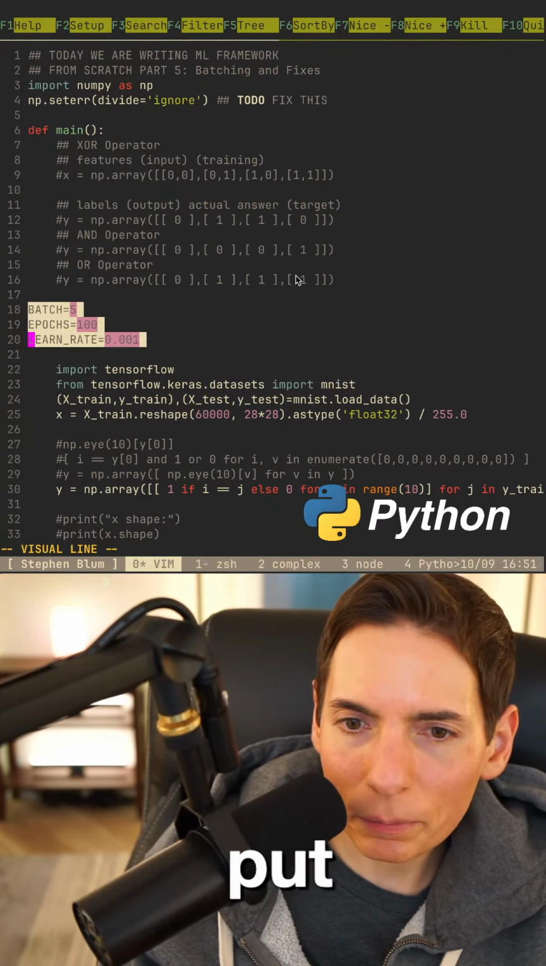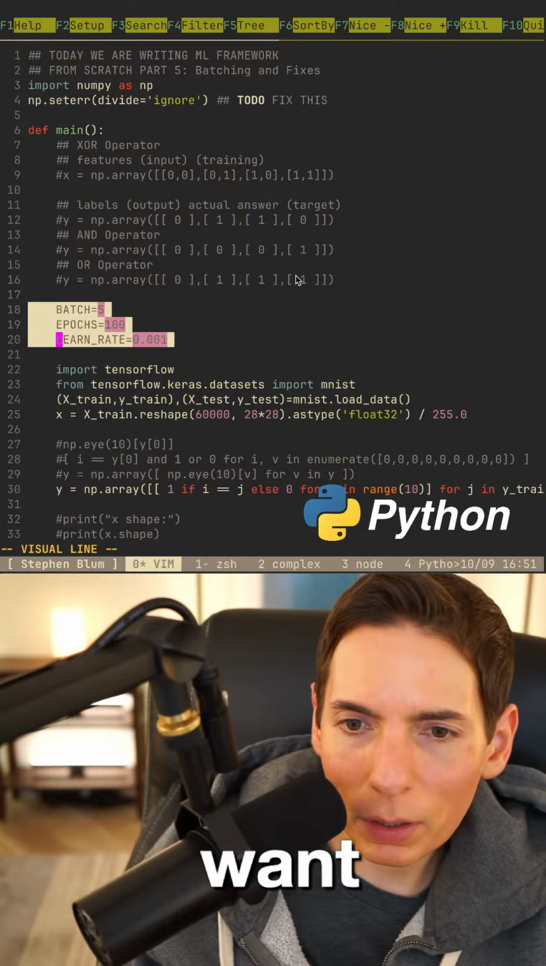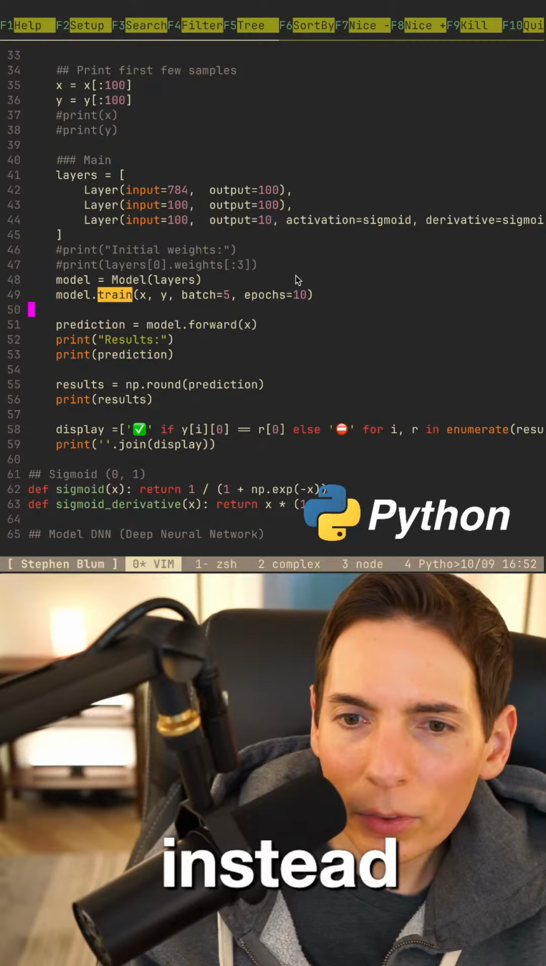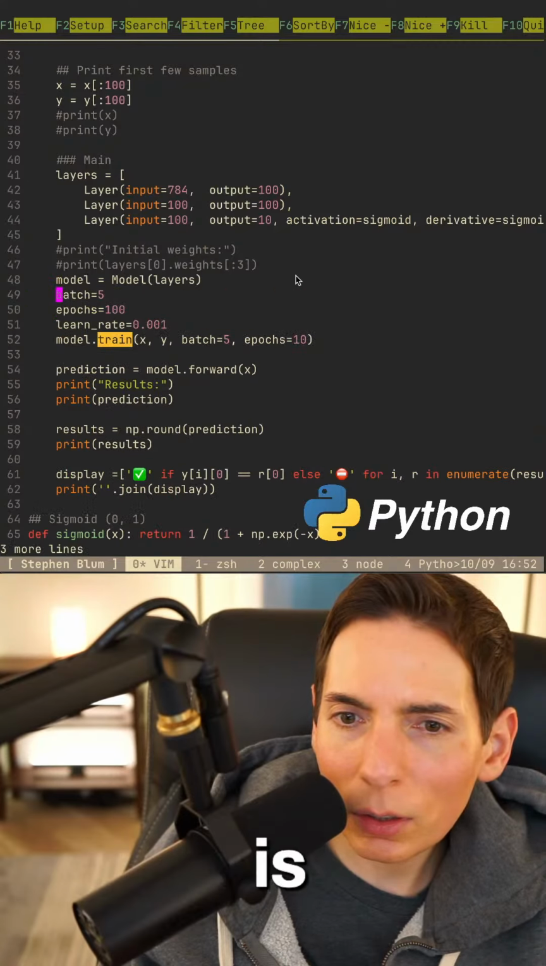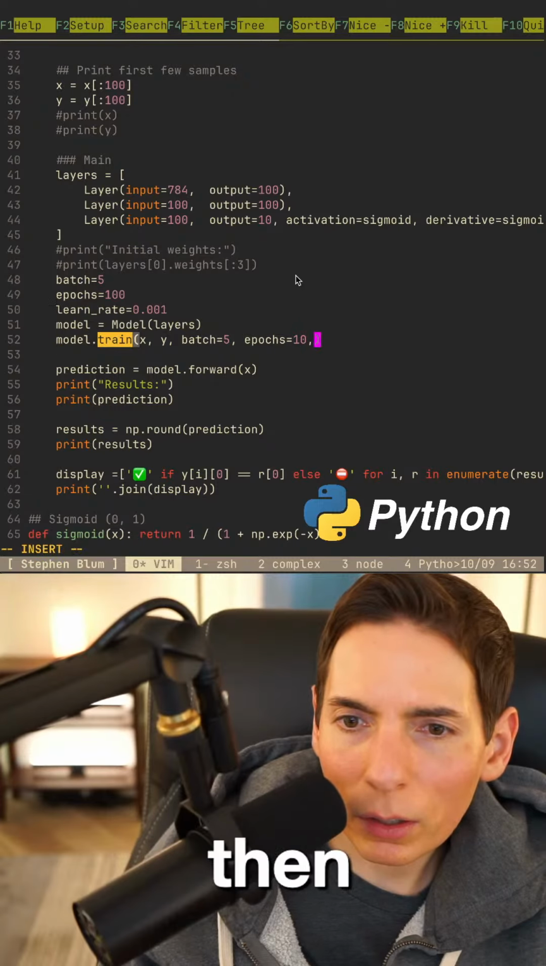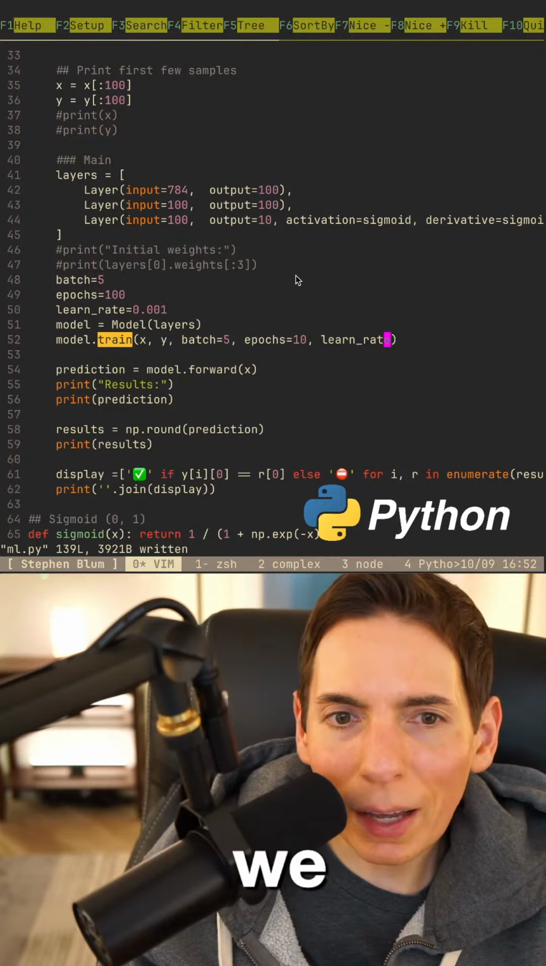So put this here, but we don't want it to be capitalized, so we'll lowercase it. And then instead of that, what we'll do is batch. We'll just put it here: batch size, learning rate, and then learn_rate like that. I think we could do something like that.